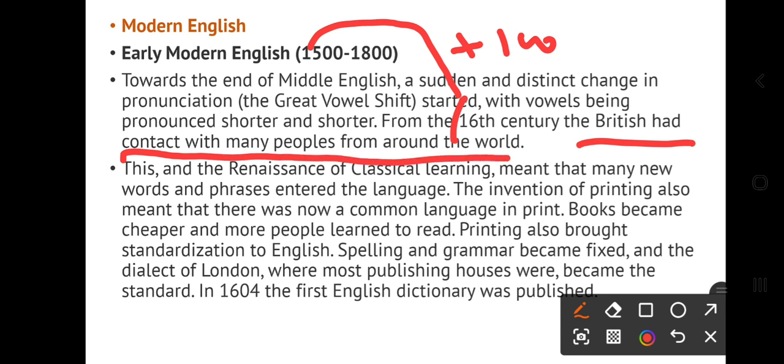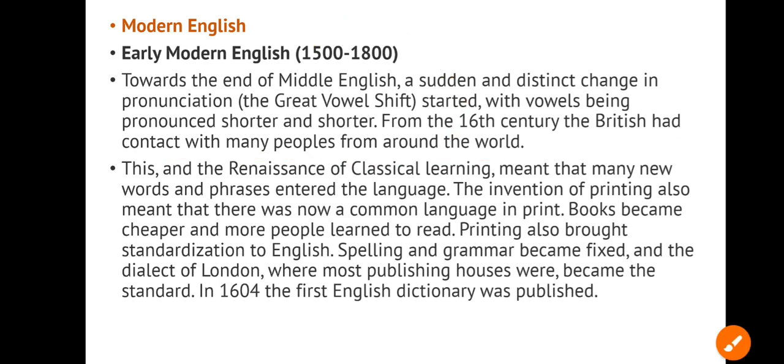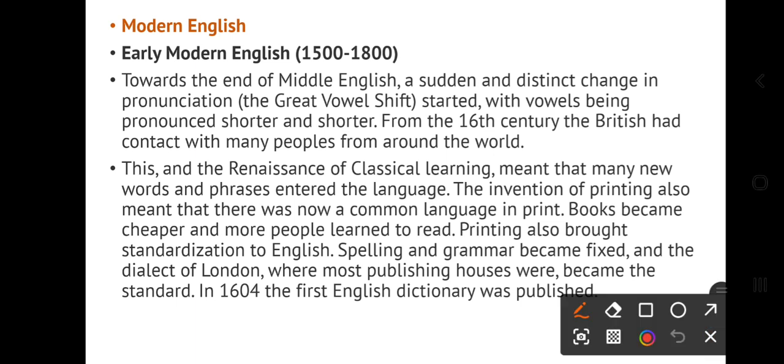Why? Because of globalization, we can say, because of industrialization, Renaissance, very big change because of industrialization. So next, they contacted many people, and then the Renaissance of classical learning. Renaissance means industrialization everywhere, in every direction changes were taking place.